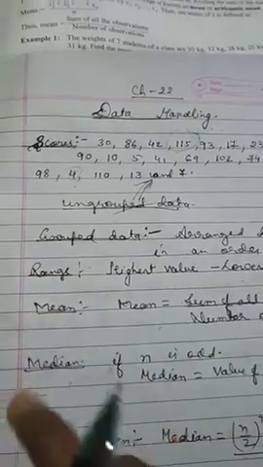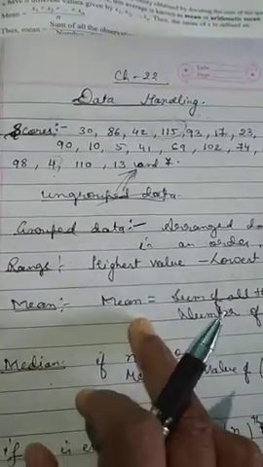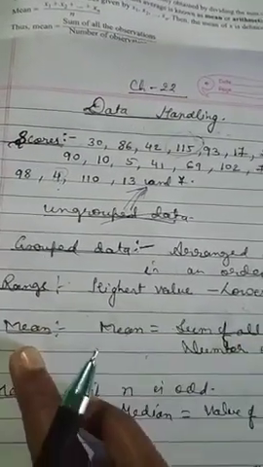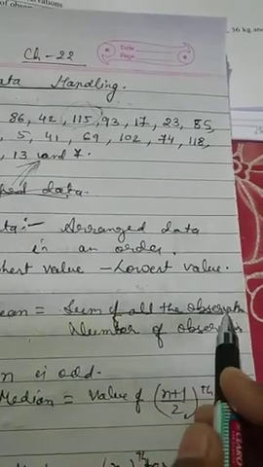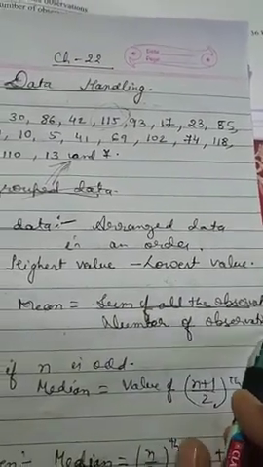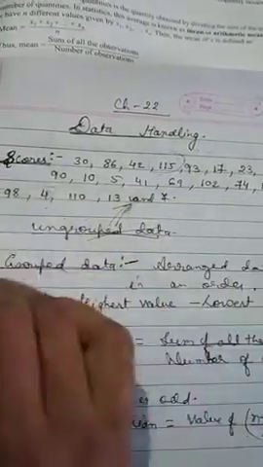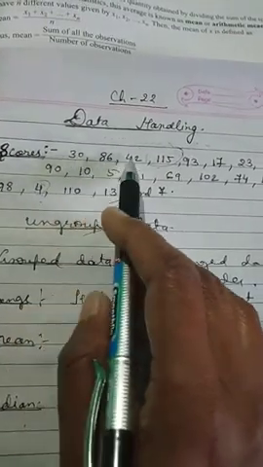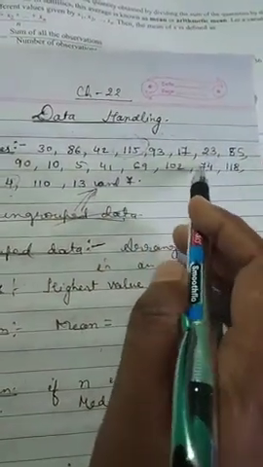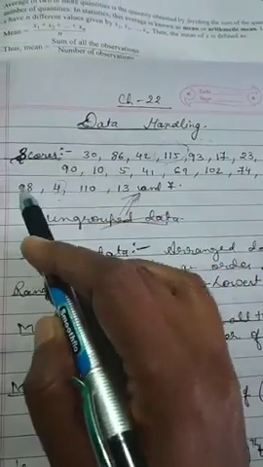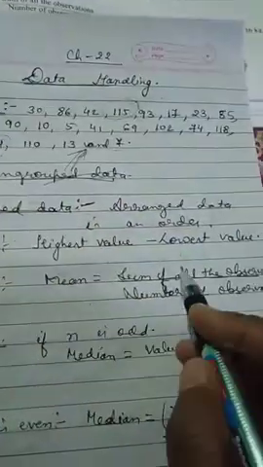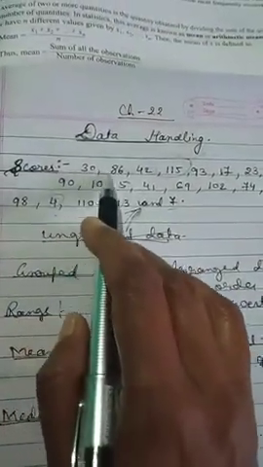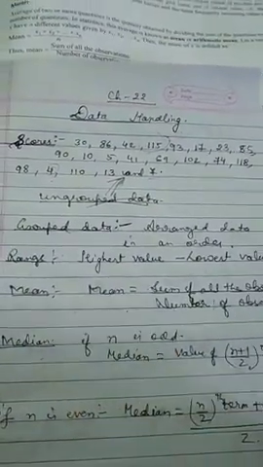So range is this. Now what is mean? Mean, or arithmetic mean, or you can say average value also. It is just the sum of all the observations divided by the number of observations. Means how many numbers are there? 1, 2, 3, 4, 5, 6, 7, 8, 9, 10, 11, 12, 13, 14, 15, 16, 17, 18, 19, 20 and 21. So 21 is the number of observations, and above we write the sum of all the observations. We add up all these numbers to find the mean.